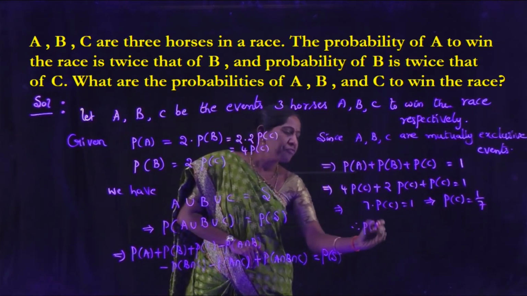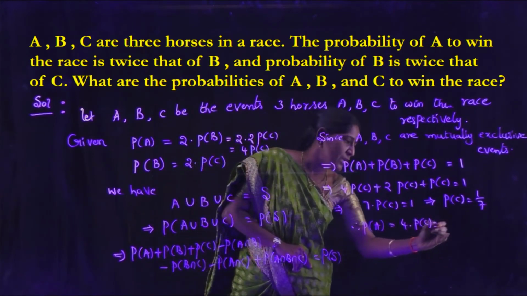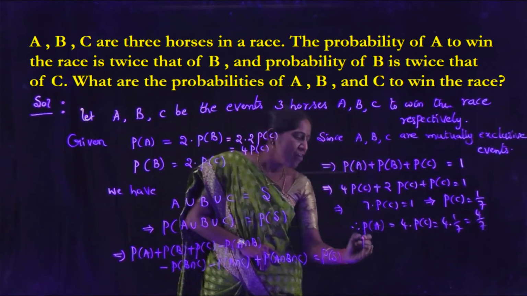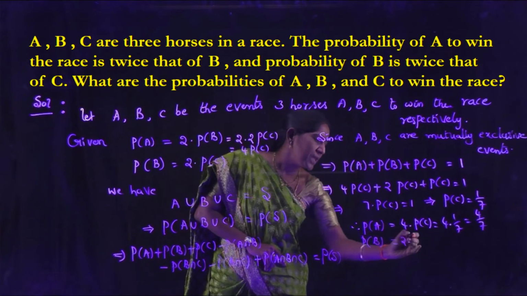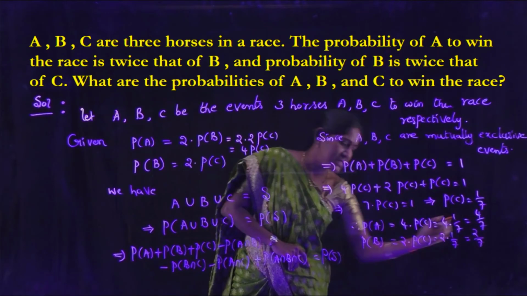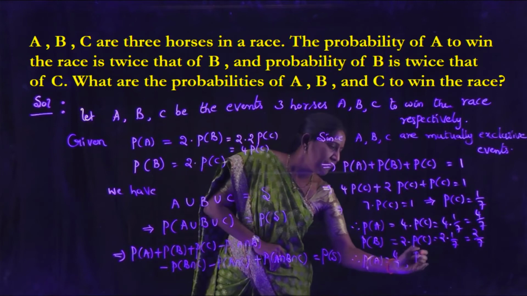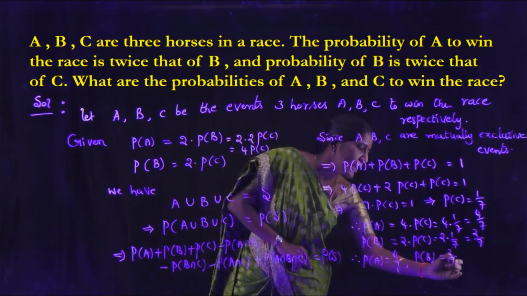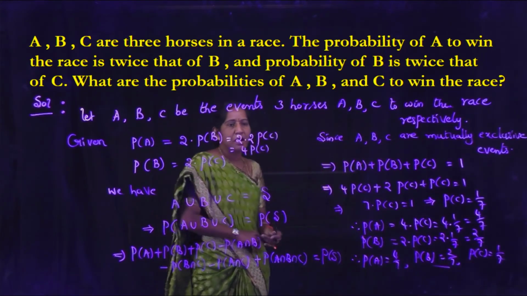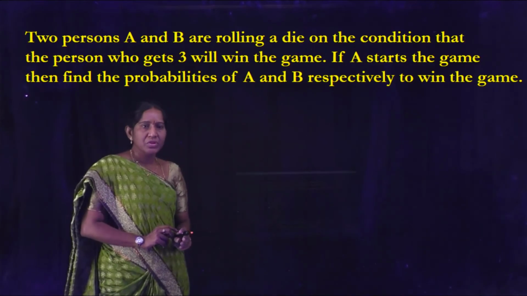Therefore, P of A, that is 4 into P of C, 4 into 1 by 7, the value is 4 by 7. P of B is 2 into P of C, so it is 2 into 1 by 7, that is 2 by 7. Therefore, P of A equal to 4 by 7, P of B equal to 2 by 7 and P of C equal to 1 by 7. So these are the probabilities of A, B and C to win the race respectively. Come to the next problem.